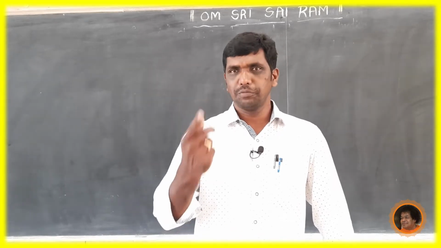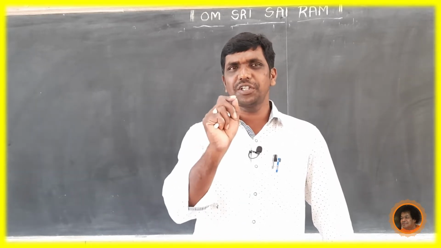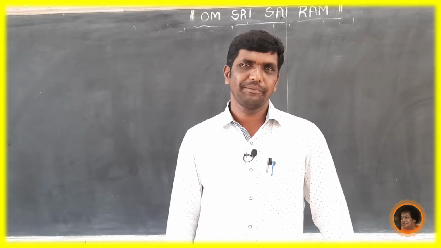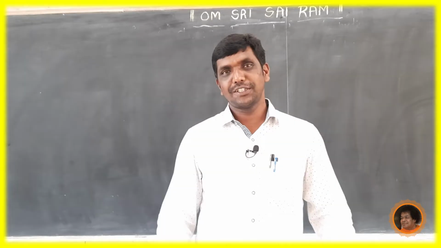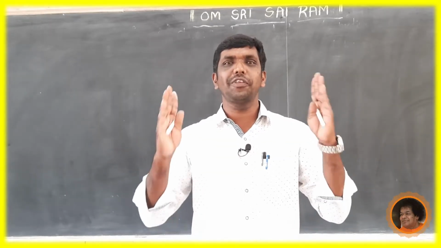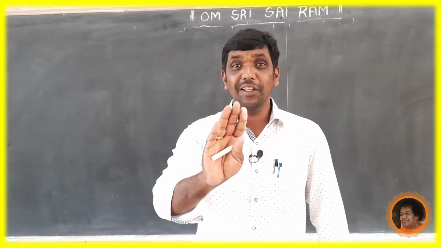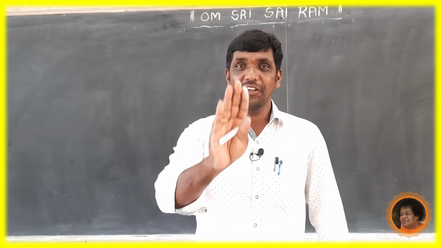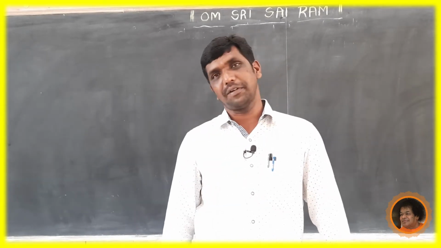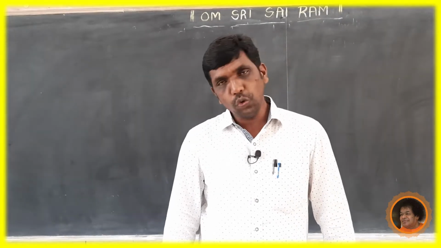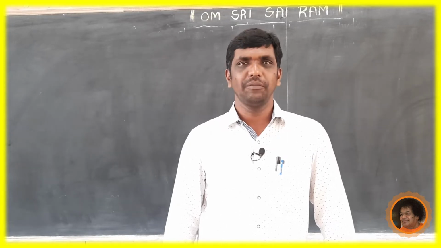Before we go to the new lesson, I ask one of the easiest questions. When did India attain freedom? Say your answer loudly while watching this video. Yes, I think your answer is correct. India attained freedom on 15th August 1947. Soon after our independence, you know what we did.